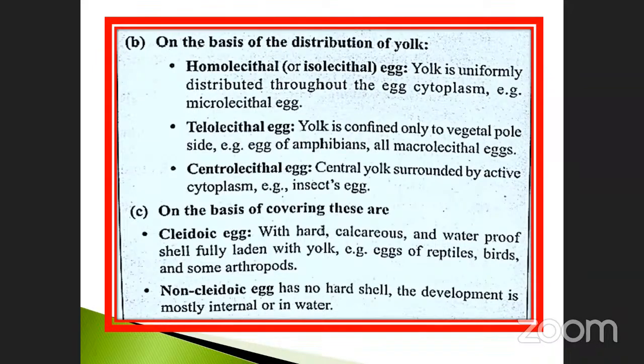The outermost covering is calcium carbonate. A waterproof shell fully laden with yolk. Examples: eggs of reptiles, birds, and some arthropods. A non-cleidoic egg has no hard shell. The development is mostly internal. Okay, this is another type.